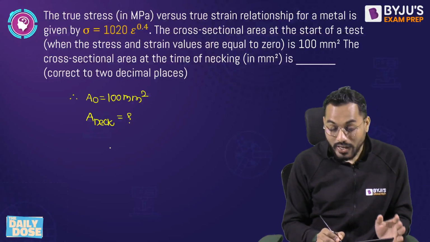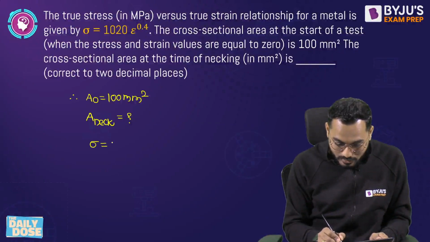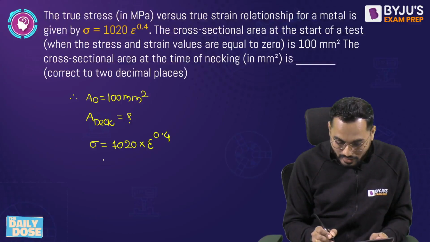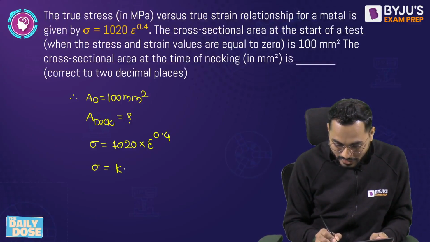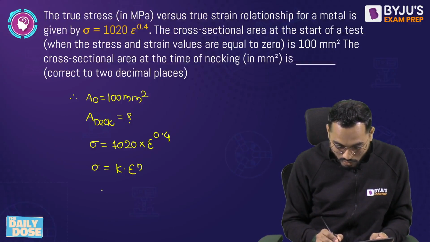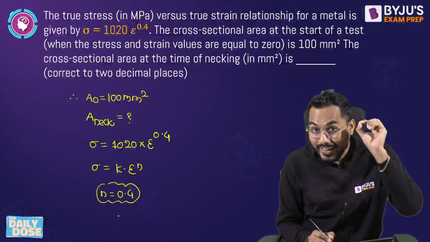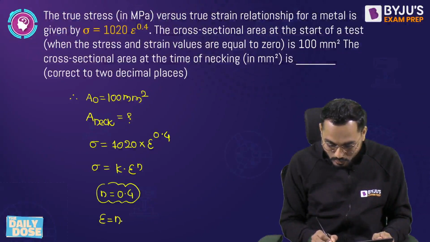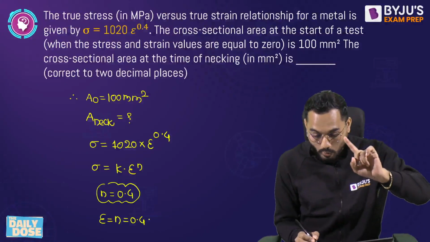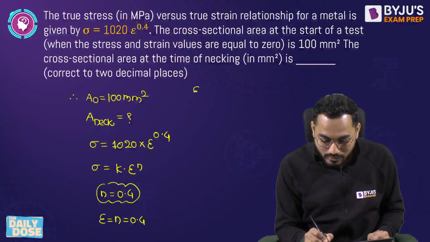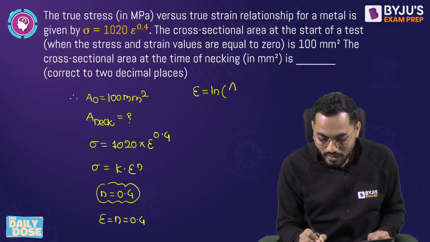And we know that the strain hardening equation is sigma is equal to 1020 into epsilon raised to 0.4. If I compare this equation with the strain hardening equation, sigma is equal to K into epsilon raised to n, can I say that small n value will be exactly equal to 0.4? And we know that at the neck point, true strain is exactly equal to small n, that is 0.4. So at the neck point, we get the value of strain. What is the equation of true strain? Ln A0 by A1, that is A0 divided by neck cross-section area.